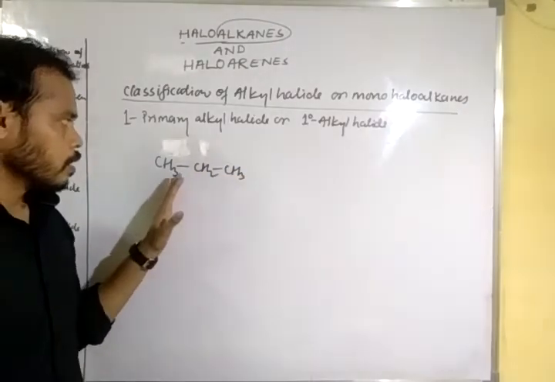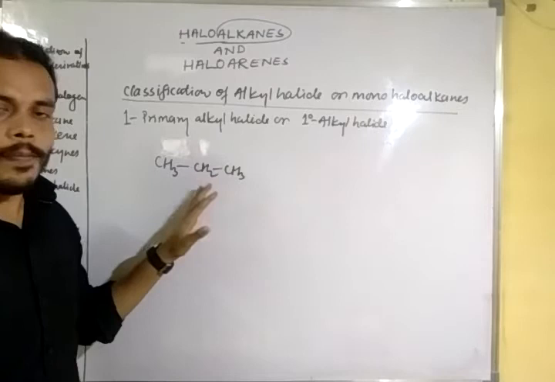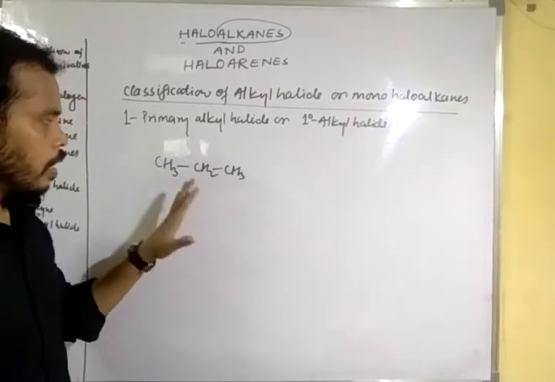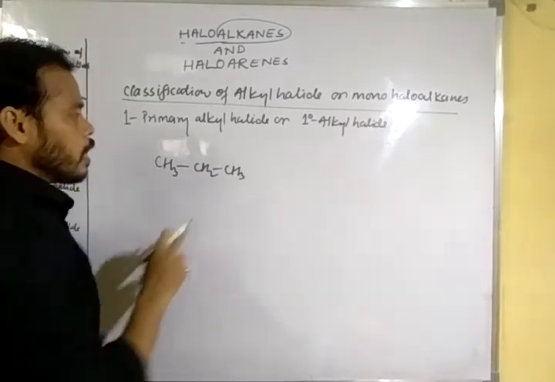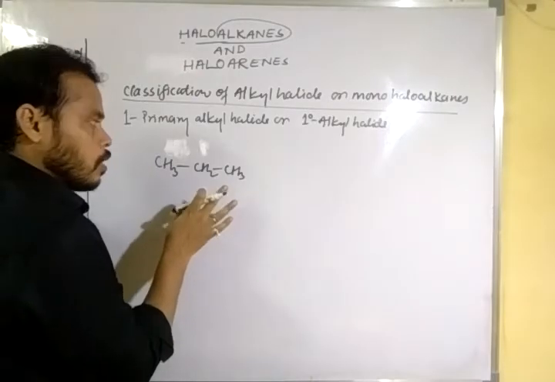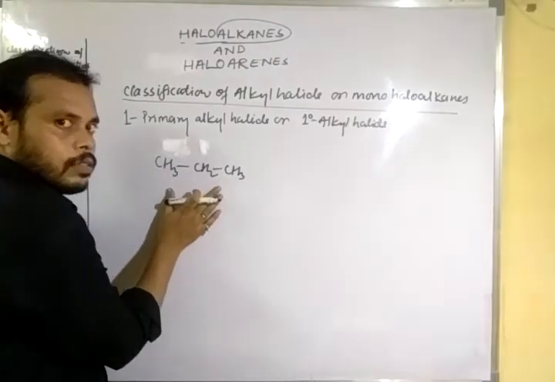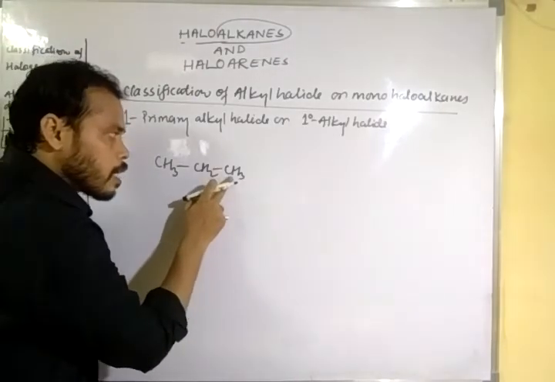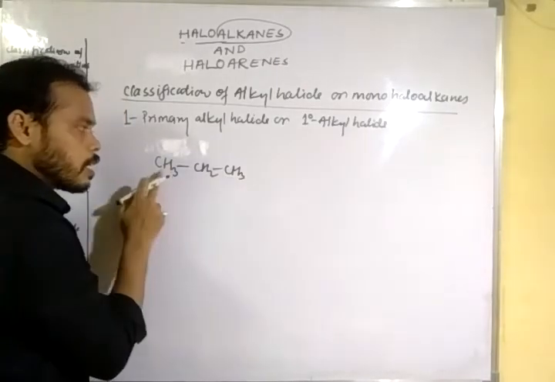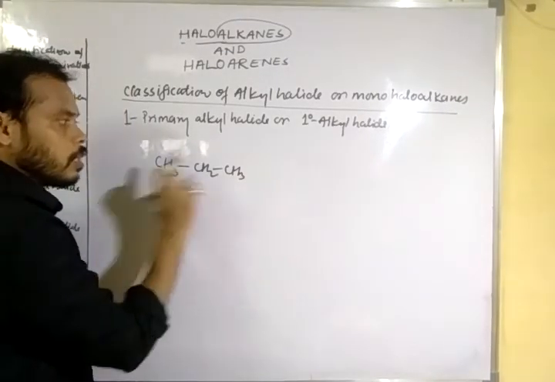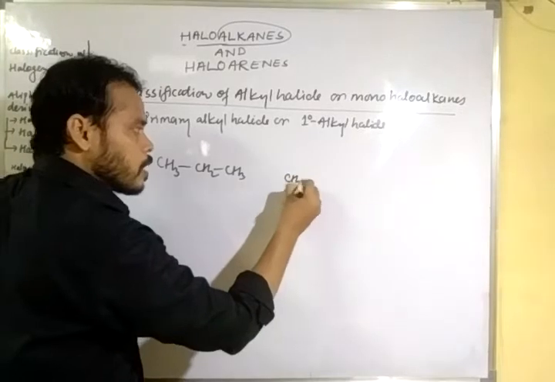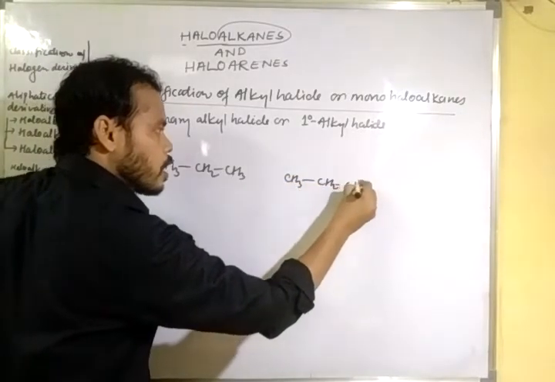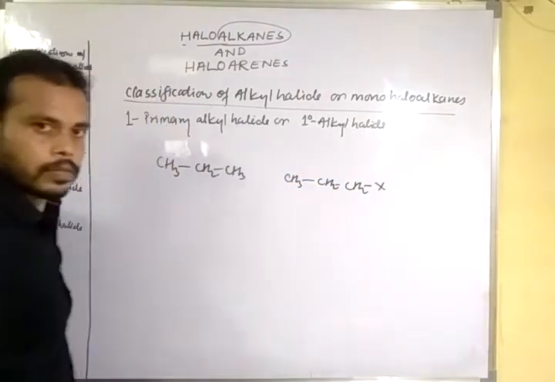We take the third member of the alkane series, propane, and when a hydrogen atom of this propane is replaced by X from this carbon atom or this carbon atom, it forms CH3CH2CH2X.